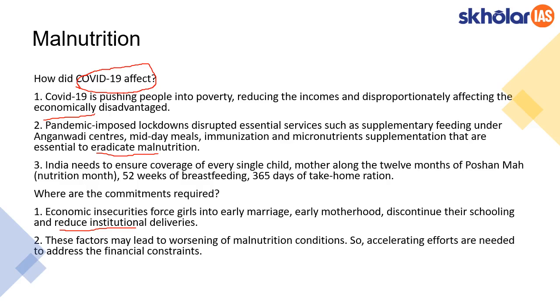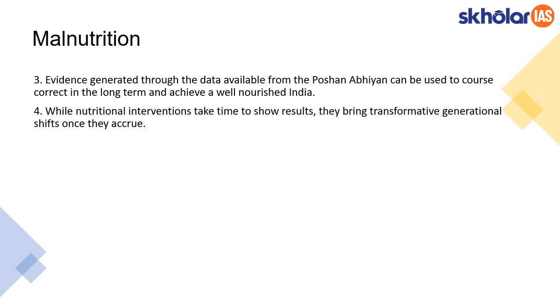So addressing the financial constraints around malnutrition should be the priority for the government. In addition to these measures, the data and evidence gathered from Poshan Abhiyan has to be used to chart a long-term action plan so that India can achieve the idea of universal nourishment for all its citizens.